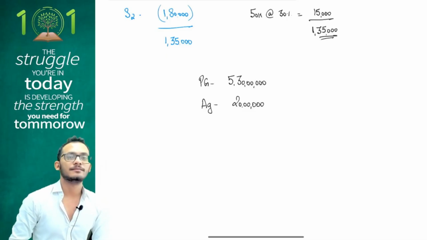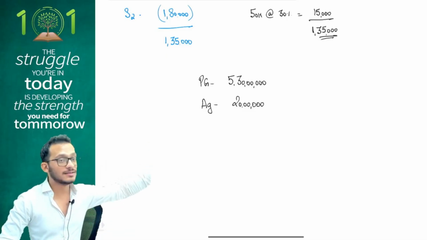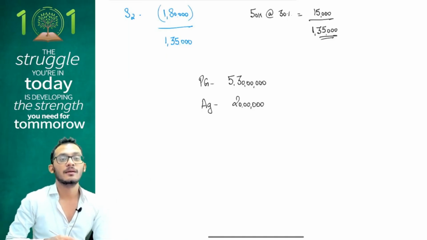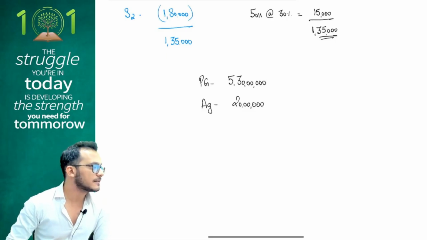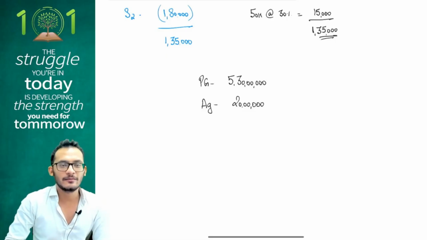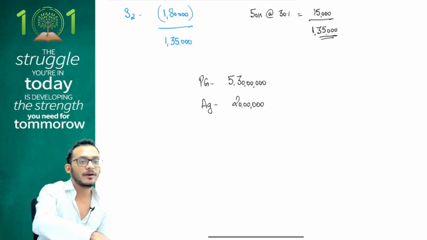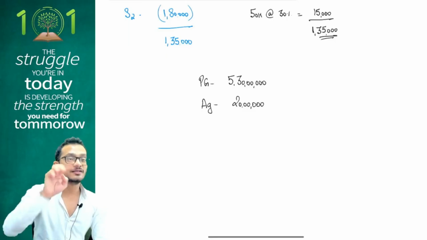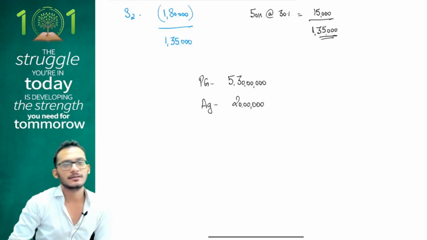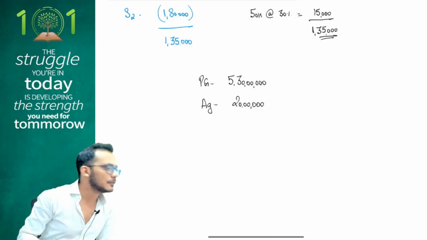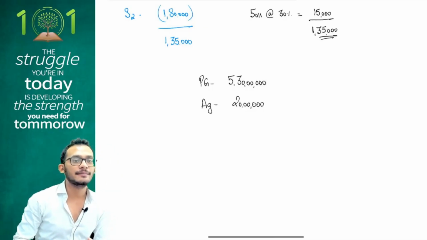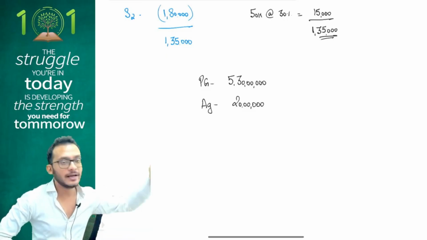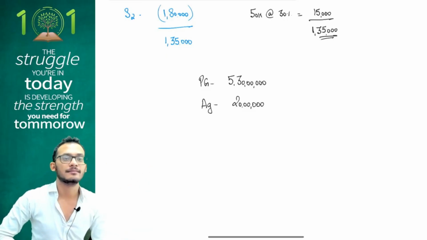37% on what? On the step 1, step 2, step 1 minus step 2. I should apply the 37% on what? Step 1, step 2, step 1 minus step 2. Because if you notice this carefully, step 1 I will compute tax on 5 crore 50 lakhs. So surcharge also will be on 5 crore 50. But in step 2, what will I do? I'll do basic exemption plus agri. And when I do basic exemption plus agri, it is going to be only 24 lakhs. Just pay, surcharge doesn't apply.